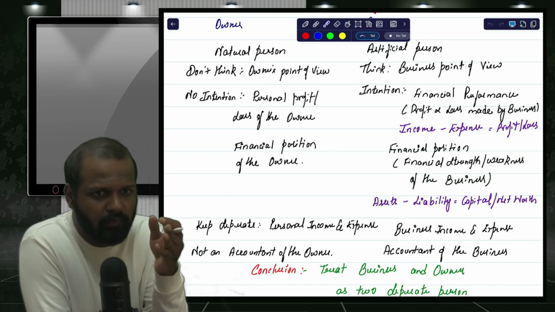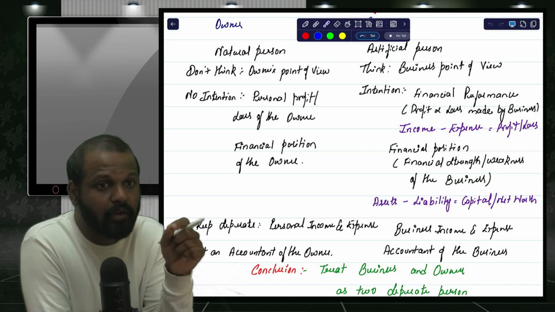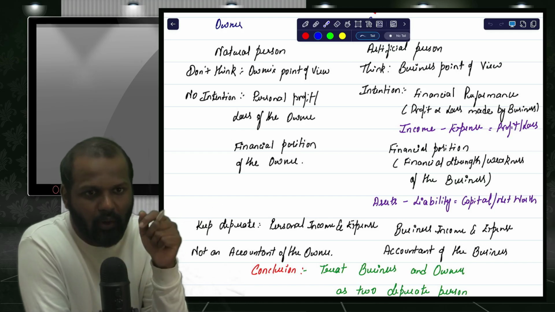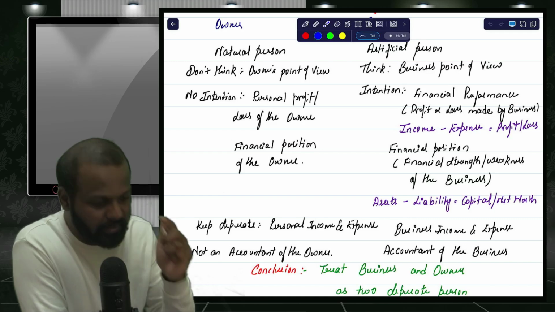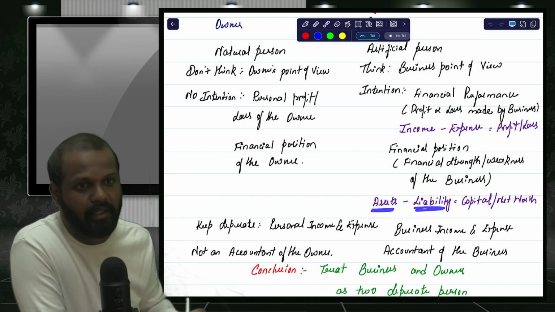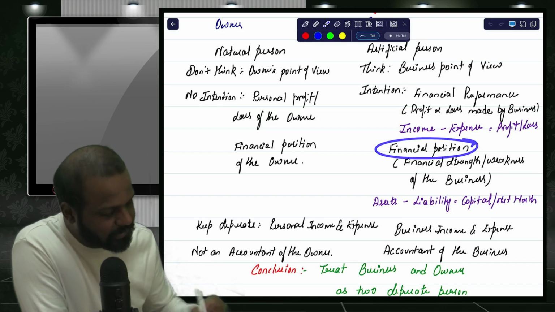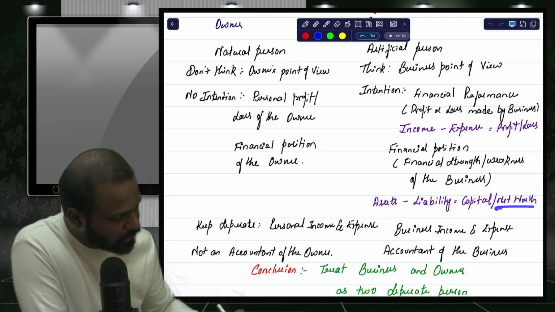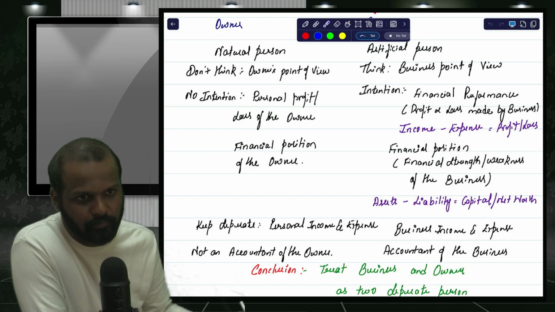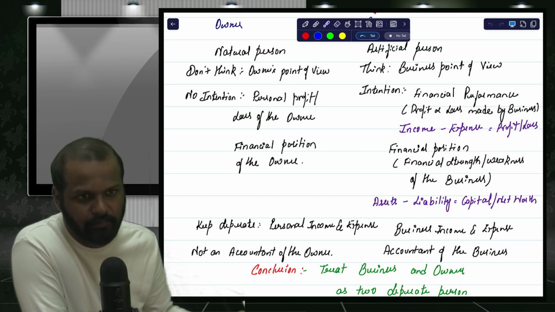That's the reason you might have seen this in the newspaper. They say that Elon Musk has a net worth of this many crores, or Mukesh Ambani has a net worth. They use the word net worth. That is total of assets minus total of liabilities. So to judge the financial strength or financial position of the business, you need to see its total net worth. That is total assets minus liabilities.